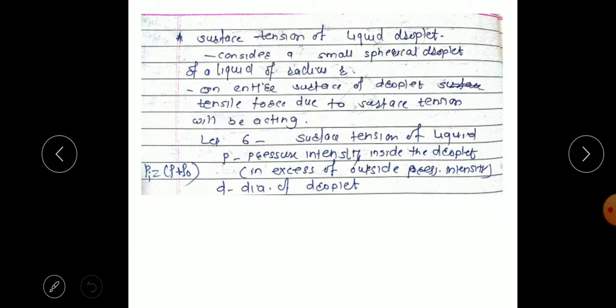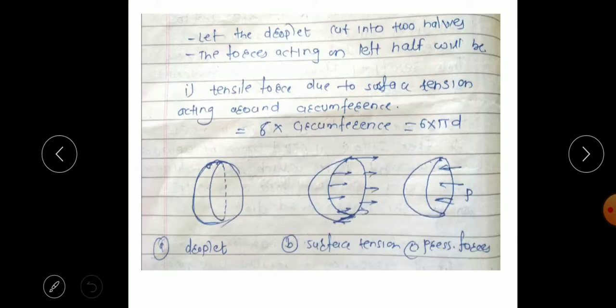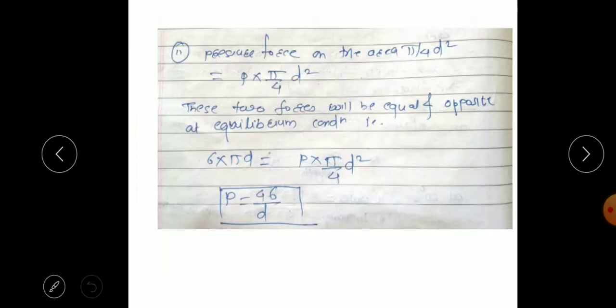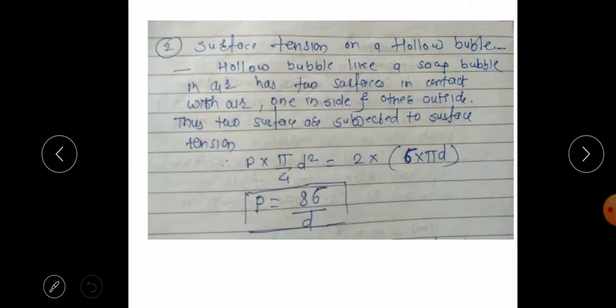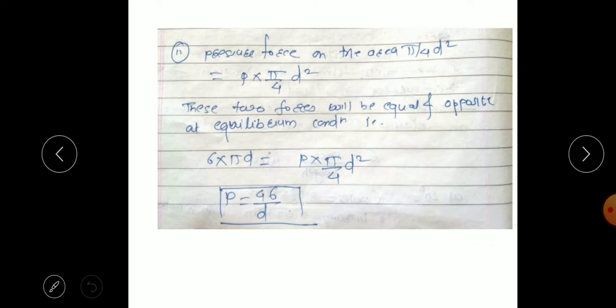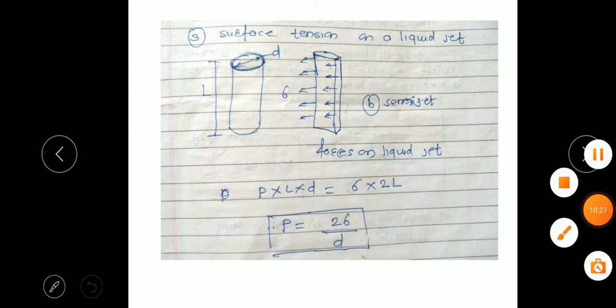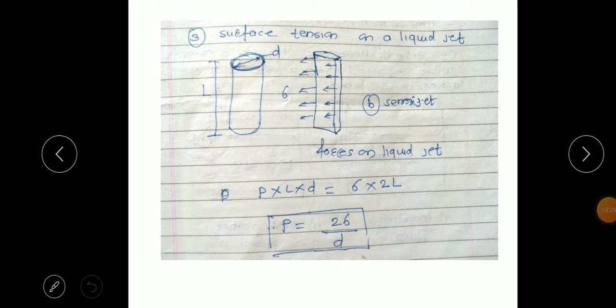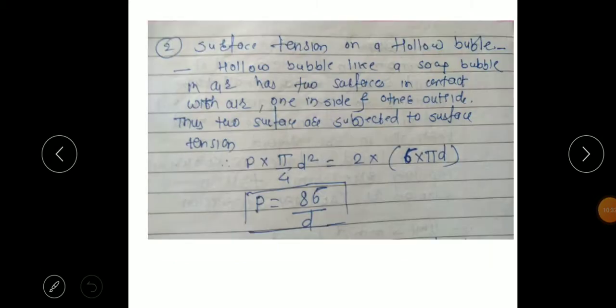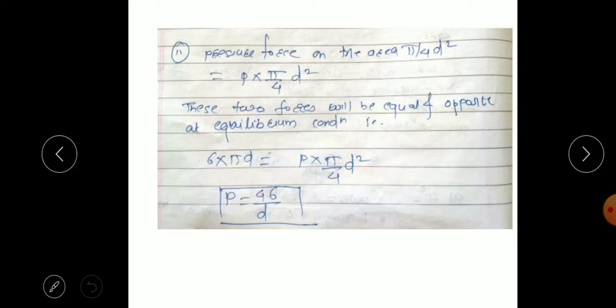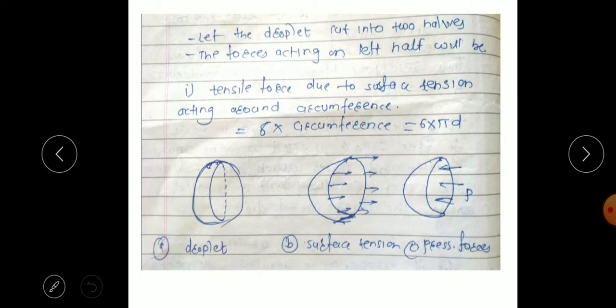Next, we will find the surface tension of liquids. Some examples we are considering are a liquid droplet, the surface tension of a soap bubble, and the surface tension of a liquid jet. A liquid droplet may be a mercury droplet, dew, or a blood droplet.